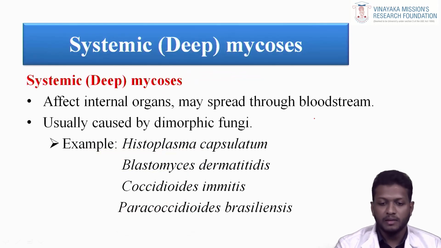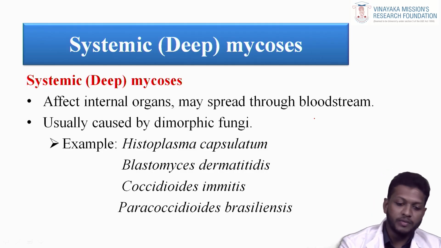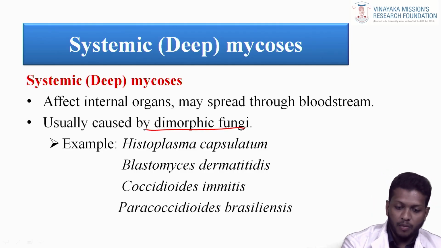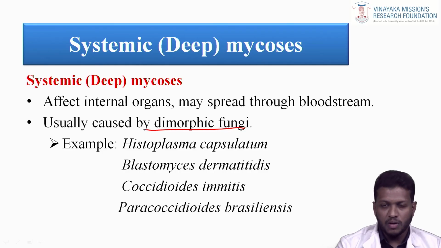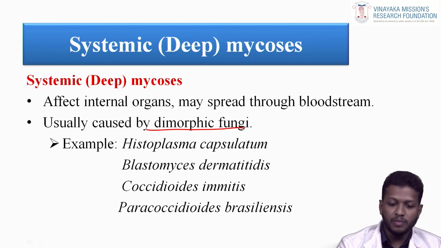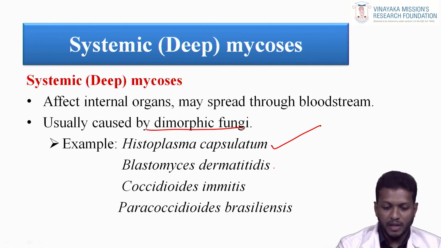Next, systemic mycosis. Systemic mycosis affects the internal organs and may spread through the bloodstream. It is usually caused by dimorphic fungi. We already talked about the dimorphic fungi. Most of the dimorphic fungi cause systemic infection. For example, Histoplasma capsulatum, Blastomyces dermatitidis, Coccidioides immitis, Paracoccidioides brasiliensis.